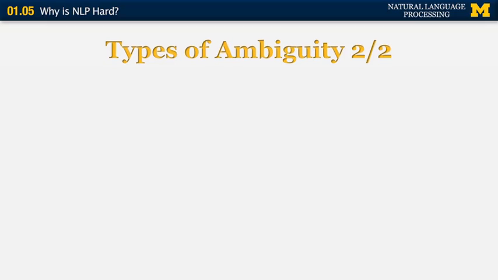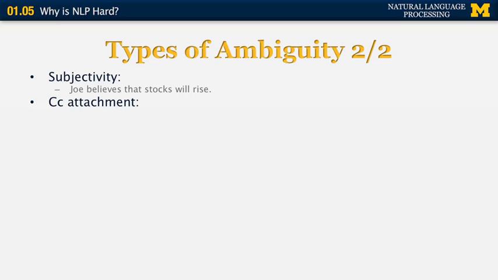Let's look at a few more examples of ambiguity. There's subjectivity ambiguity. Joe believes that stocks will rise. If you hear a sentence like this, it should not lead you to believe that stocks will rise. It just indicates that somebody believes that the stocks will rise. So this is a subjective opinion or another instance of modality. The next example is CC attachment. CC stands for coordinating conjunction.